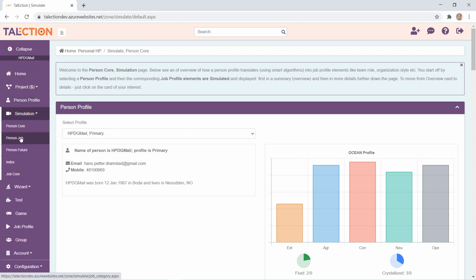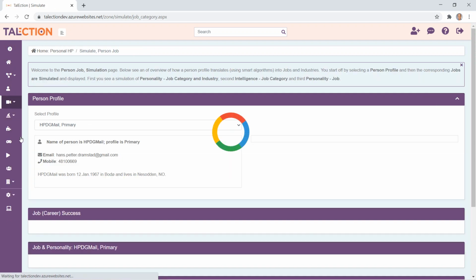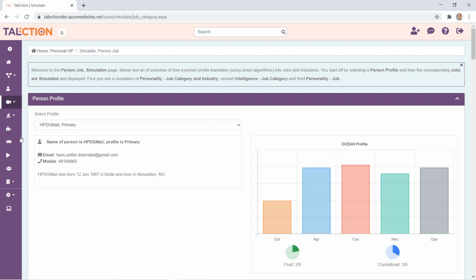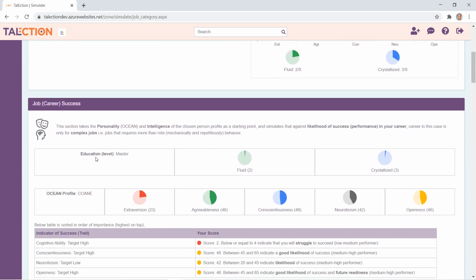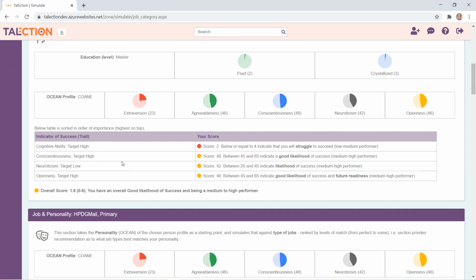You can then go to look at specific jobs that you are simulating against. Here you see the most significant characteristics or elements that drive success at work or not. One of the strongest ones is cognitive ability and conscientiousness. But also neuroticism and openness. These four are quite important when it comes to whether this person is going to succeed or not.